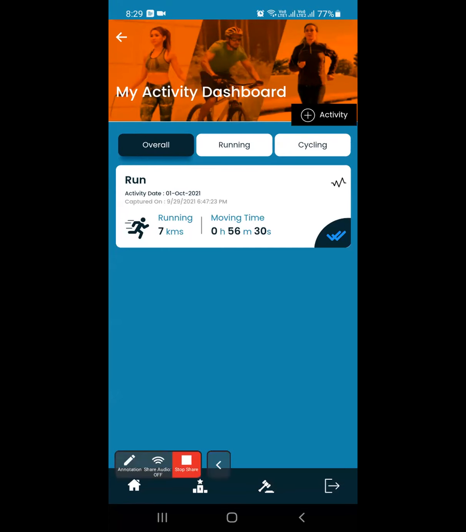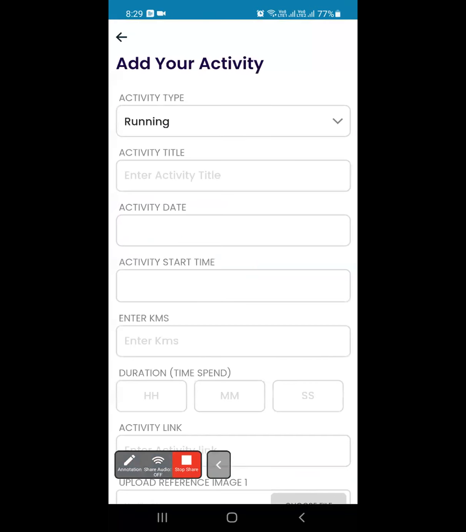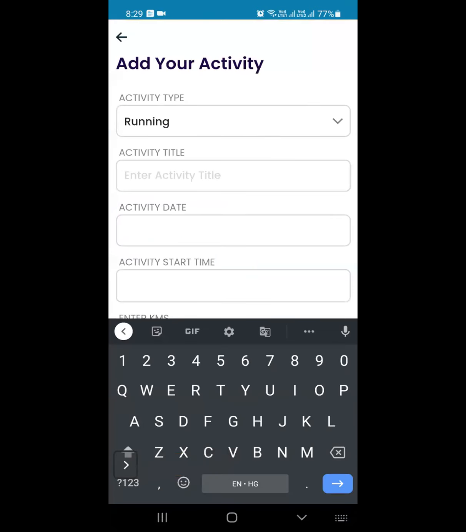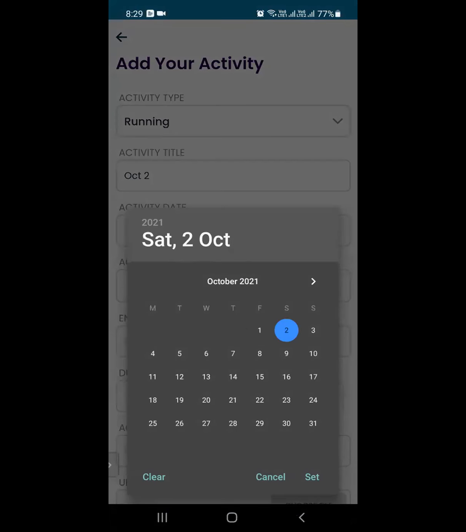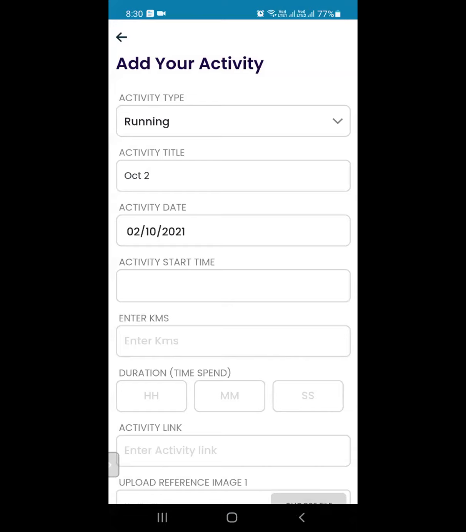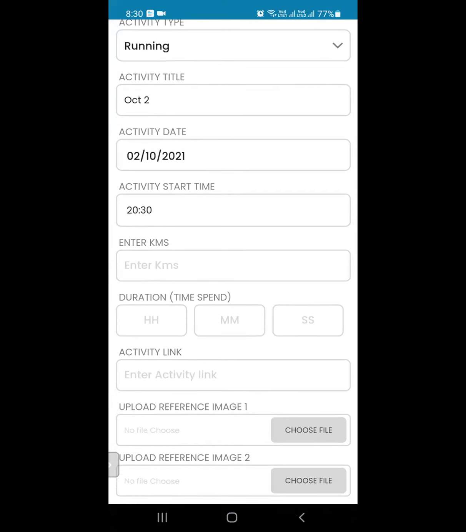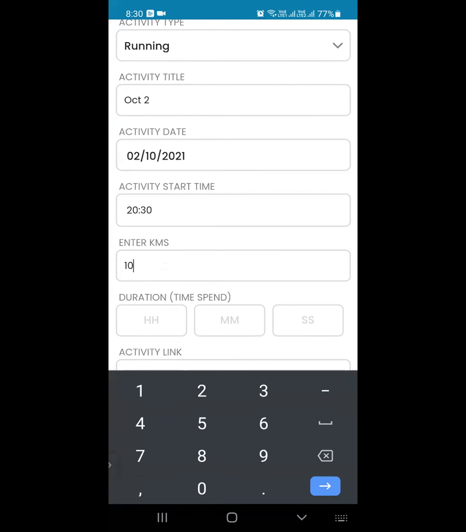Once you click on here, it will take you to the activity page. Here you have to enter a couple of details like what is the activity title, whether it's a run, you want to enter the date, where you have run, and so on. Then you select the activity date, the time at which the activity started, the kilometers that you have covered.